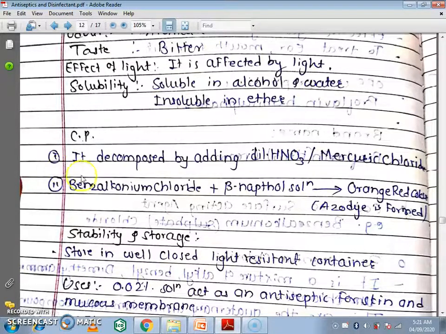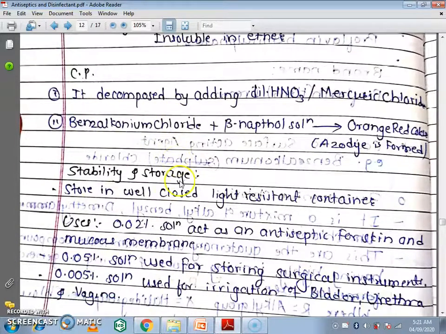Next we will see the stability and storage. It is stored in a well closed light resistant container. It is affected by light, so we store it in a well closed light resistant container. This is the stability and storage.